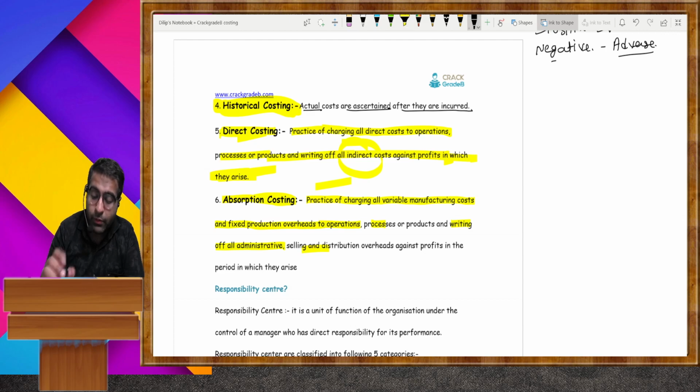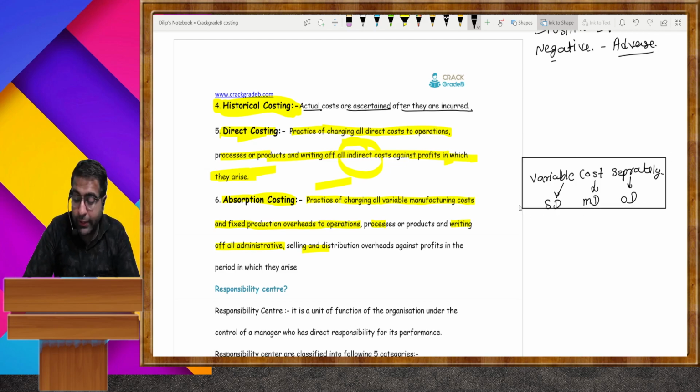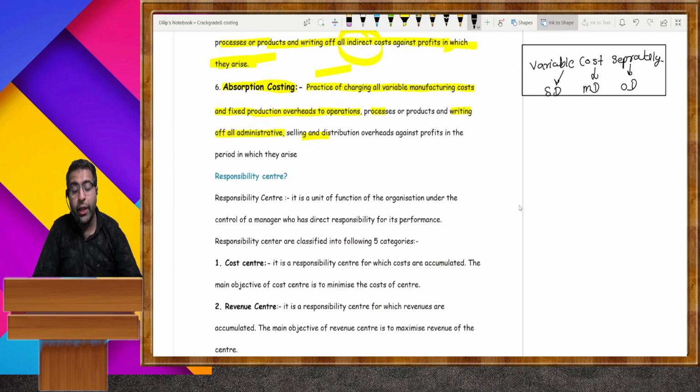Means, listen very carefully, you charge variable cost separately, and in different departments like the selling department, manufacturing department, thereafter the office department, and allocate differently, then it is regarded as absorption costing. Okay, here we completed all the types of